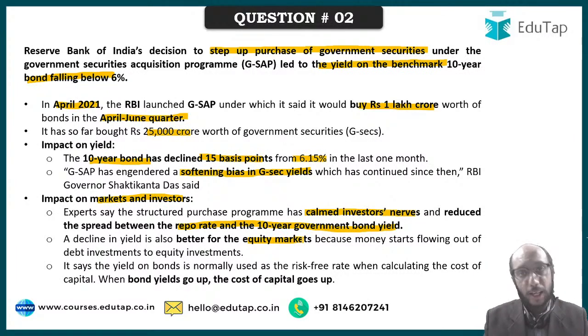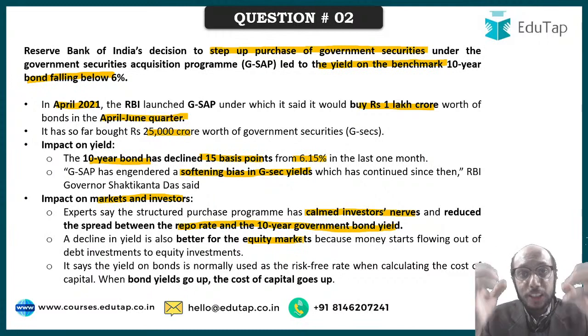Now, what was happening in the debt market? Everybody knew that the government is facing a revenue crunch because of the pandemic, and there is pressure on the government to spend more. So the government will be forced to borrow more from the market, and when the government is forced to borrow more, it can be forced to pay a higher rate of interest in the debt market. So many people thought that they would park their money in government securities, which would pay a fancy yield and give a very good return. Why? Because it is the government's need to borrow, so the government will pay a higher rate of interest. We will get a higher yield and a higher return from the debt market. And the government of India never defaults on its securities. So people were willing and wanting to invest in the debt market.